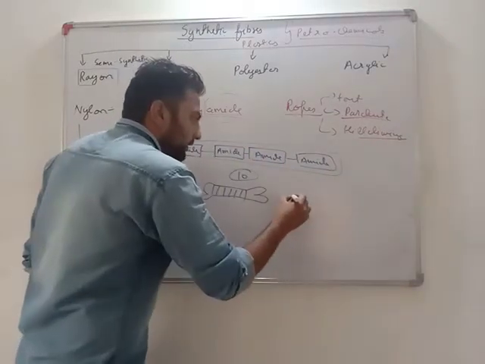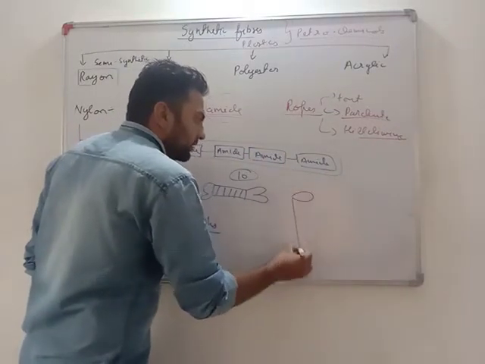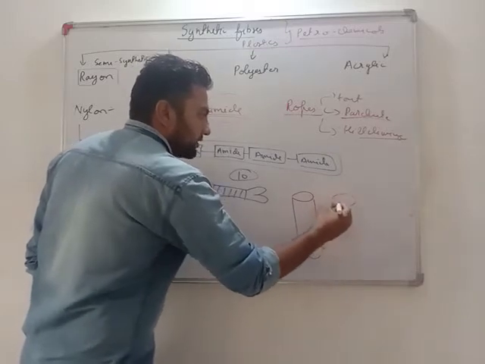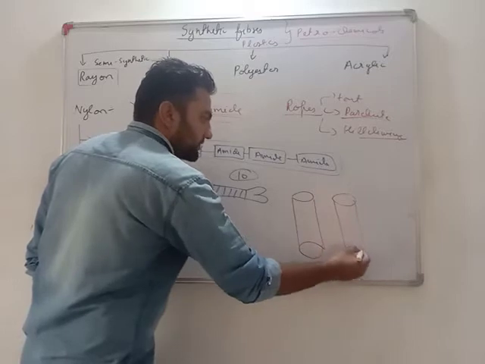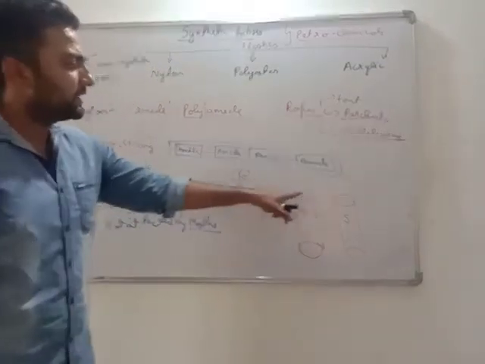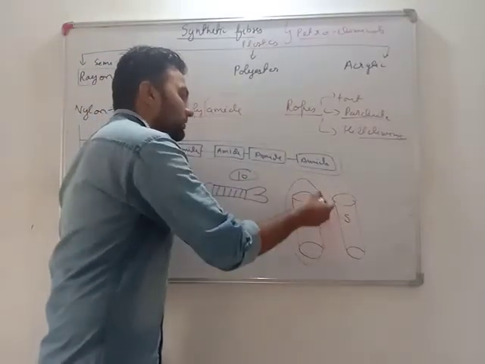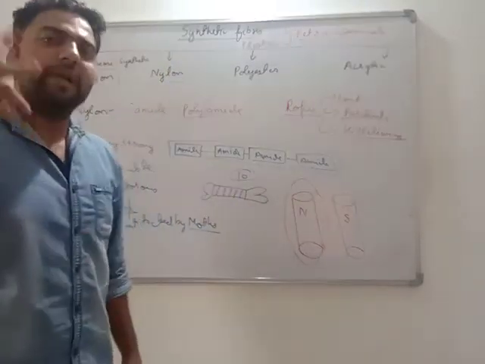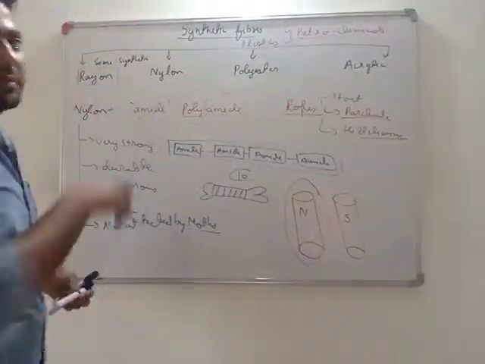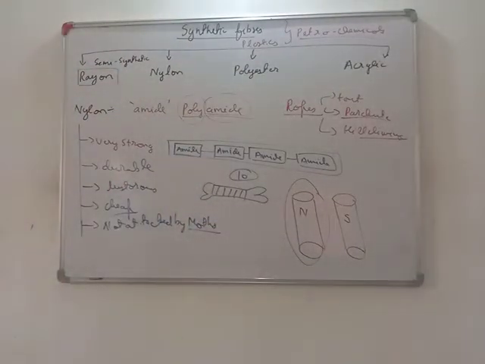Very important, nylon is so strong that if you take a nylon thread and a steel wire, both of the same thickness, one nylon, one steel, the nylon thread is stronger than the steel. You might be astonished, but this is the reality. See how useful these synthetic fibers are. After nylon, we will see polyester. Now we will see polyester.